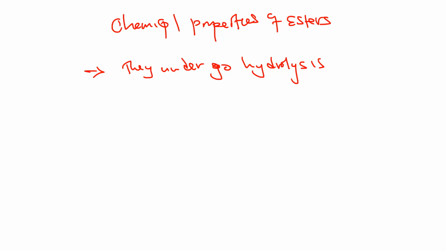Now this process can also be used in making of soap, and this is when it occurs in the presence of a base. So hydrolysis is simply adding water to break the ester into its individual components. But when it is done in the presence of a base, it is called saponification, the process that is used to make soap. So that is about hydrolysis.